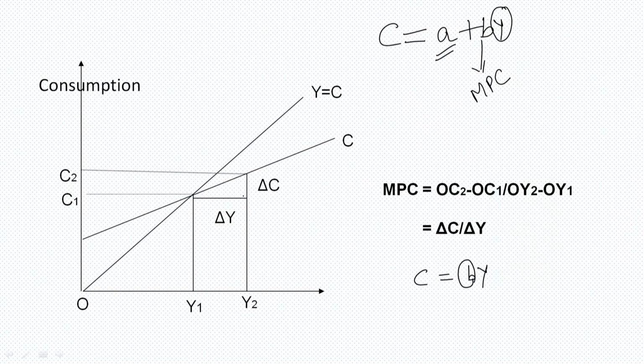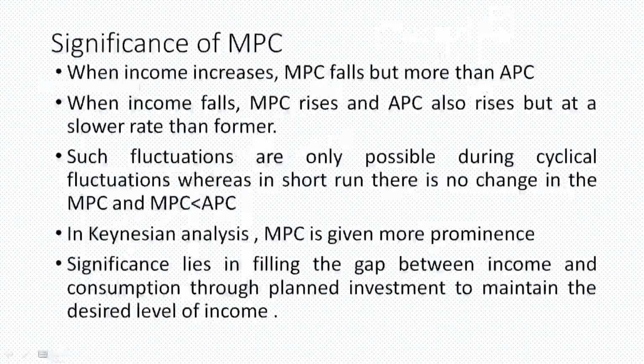See, the same is explained here, that is delta Y, and this is delta C, the change in consumption, and this amount is your savings. This is the savings gap. Over and above, the amount of income left after consumption is our savings. So this way, Keynes explained the concept of MPC. Now, what is the significance of MPC and the relationship between APC and MPC?